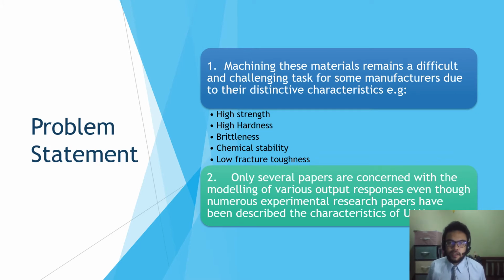For the problem statement of this project, machining these materials remains a difficult and challenging task for some manufacturers due to their distinctive characteristics. For example, high strength, high hardness, brittleness, chemical stability, and low fracture toughness. Another problem is that only several papers are concerned with the modeling of various output responses, even though numerous experimental research papers have described the characteristics of ultrasonic assisted milling.